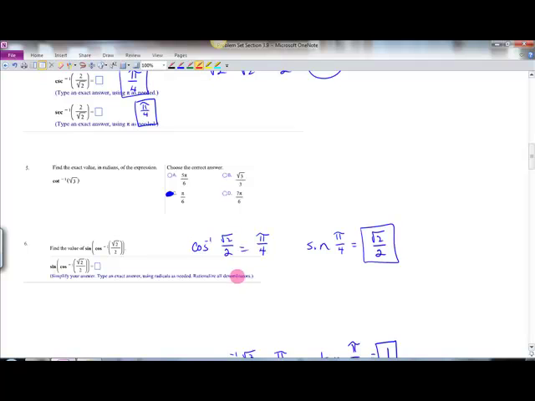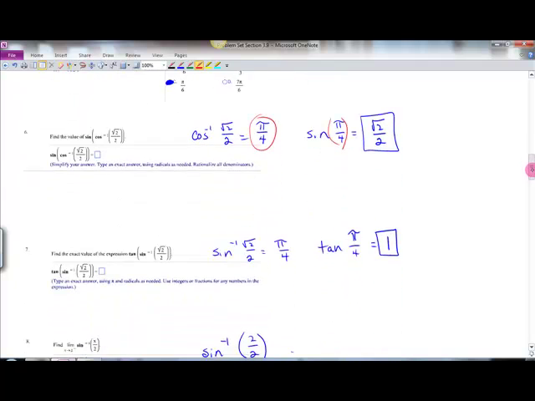We should know from trig that the angle 45 degrees or pi over 4 has a cosine of that. So then this goes in for the sine part. The sine of pi over 4 is the square root of 2 over 2. It happened to be the same thing because for that particular angle, sine and cosine are the same.